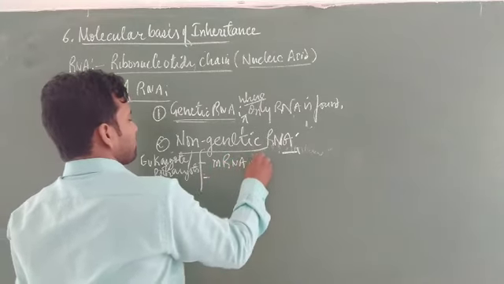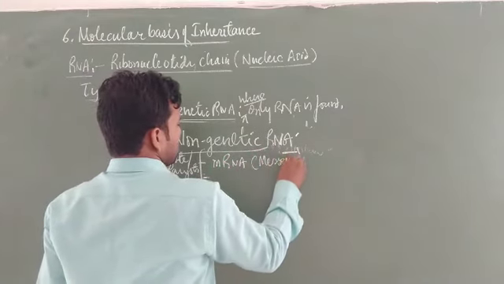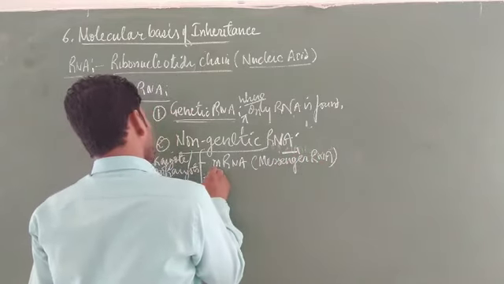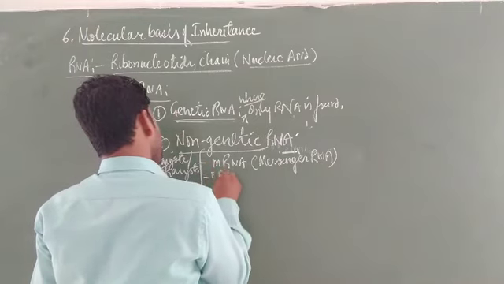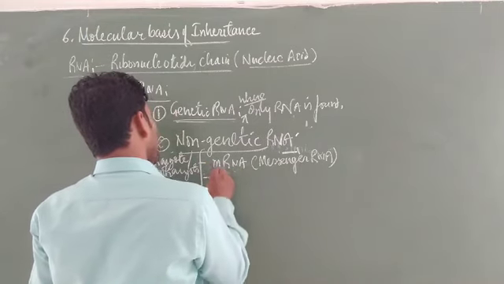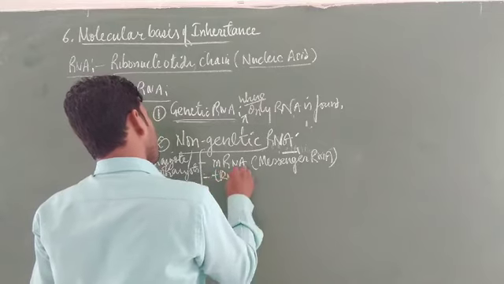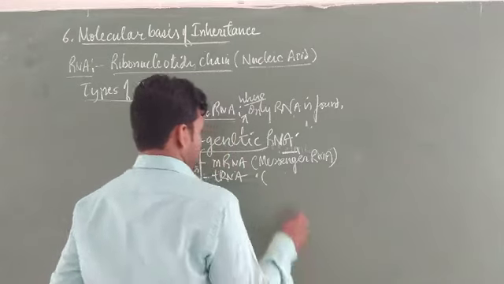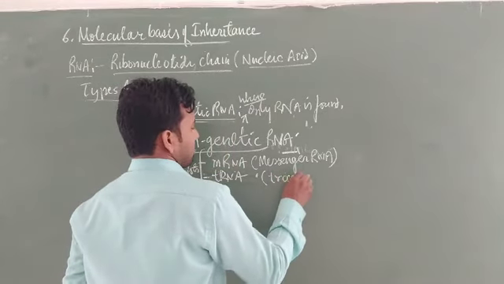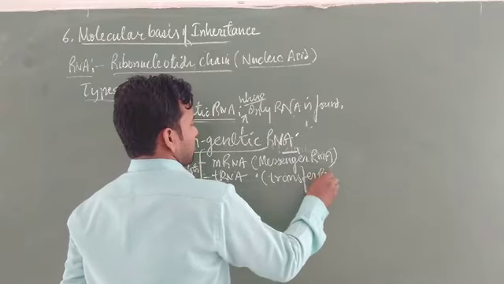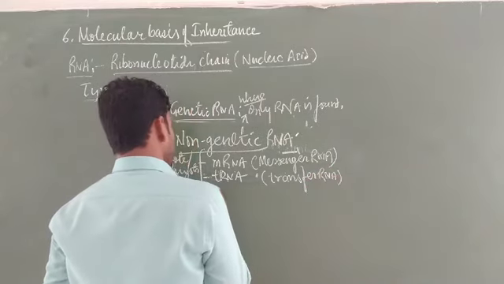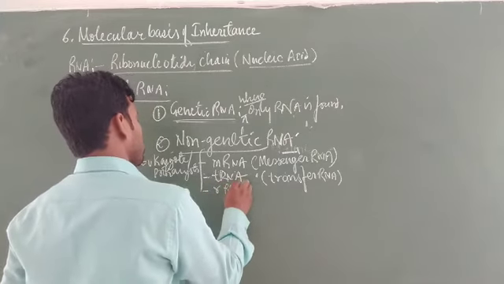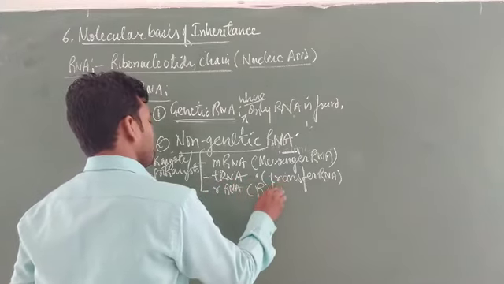First is mRNA, also called messenger RNA. Second is tRNA, called transfer RNA. And the third one is rRNA, also called ribosomal RNA.